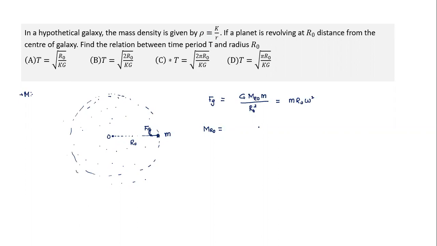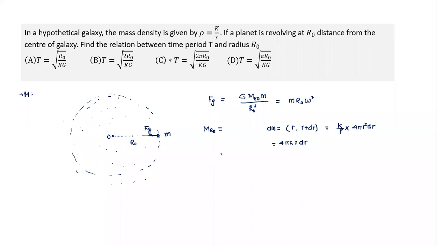In this case, we'll calculate the mass of a random spherical shell of inner radius r and thickness dr. If we calculate this mass and add up all the masses from 0 to r naught, we'll get the total mass. So what will the mass be equal to? The density is uniform within the shell, since the distance is constant, and that will be rho of r, which is k by r, and the volume will be the surface area 4 pi r square into the thickness dr. That is dm, which comes to 4 pi k r dr.